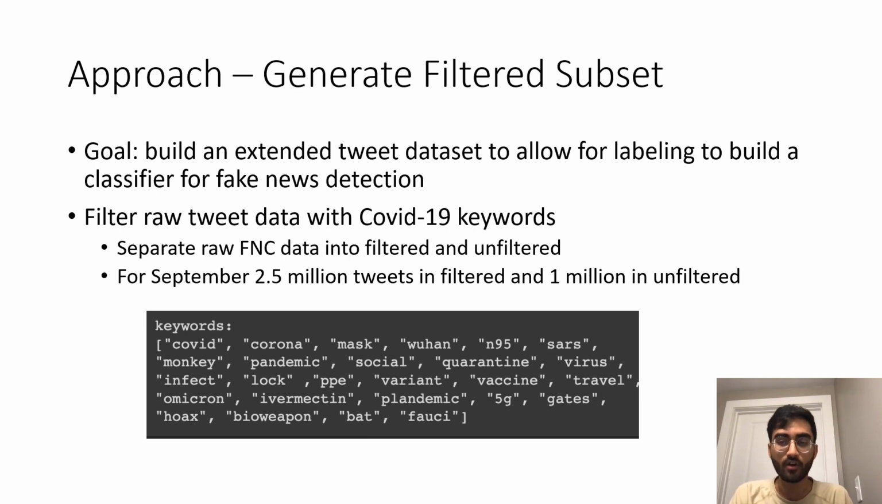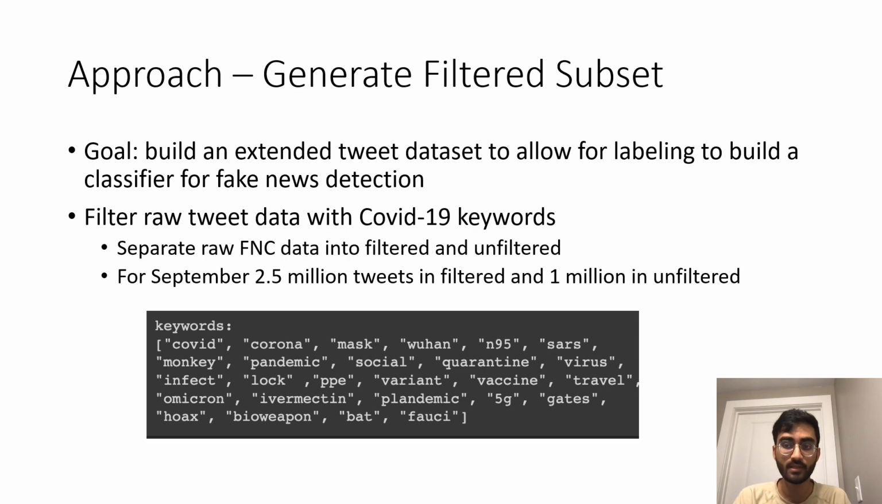So to achieve this, our first step is to take the raw tweet data we're given for each month and filter it using COVID-19 keywords. The image shows the keywords that were used, and so tweets were organized into batches, and the batches that had the keywords were put into a filtered dataset, and tweets that did not have the keywords were put into an unfiltered dataset. Since we want to build a COVID-19 misinformation detection model, it's important that all the tweets we have are related to COVID-19 in some way.